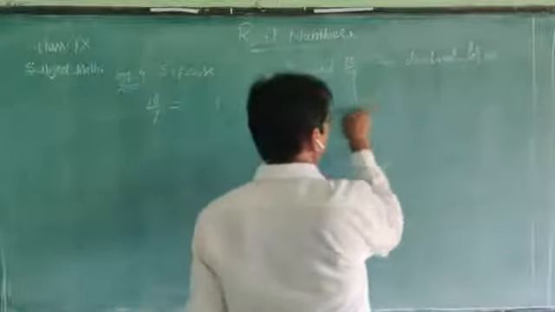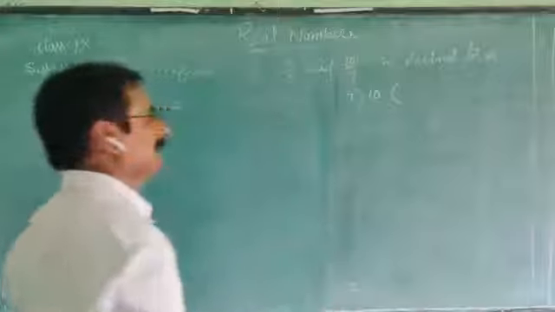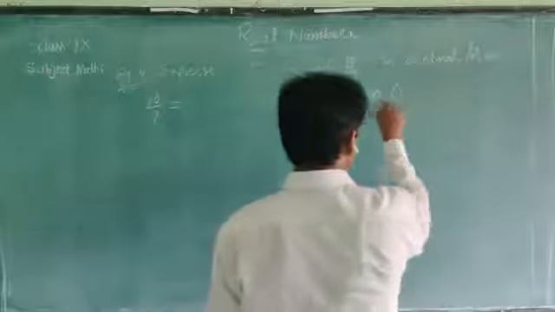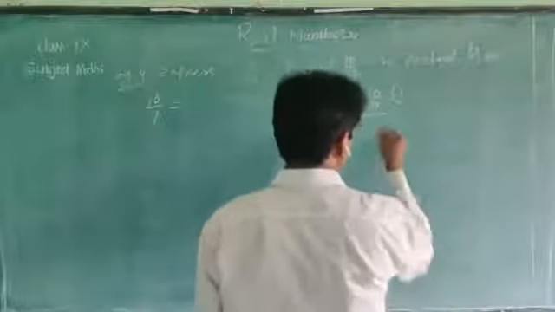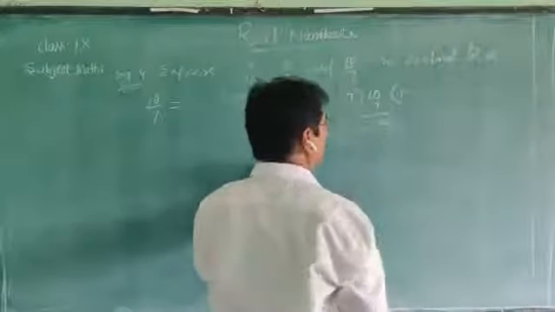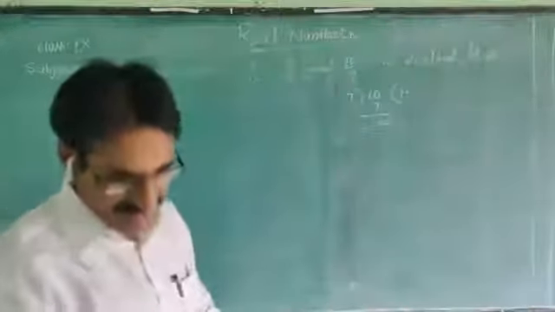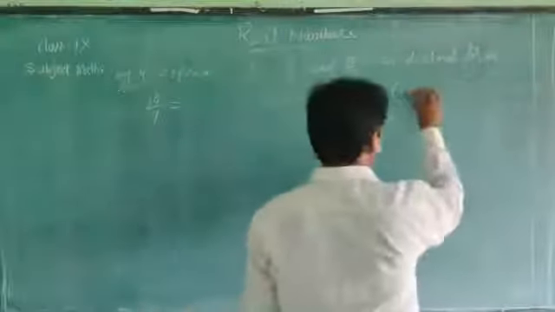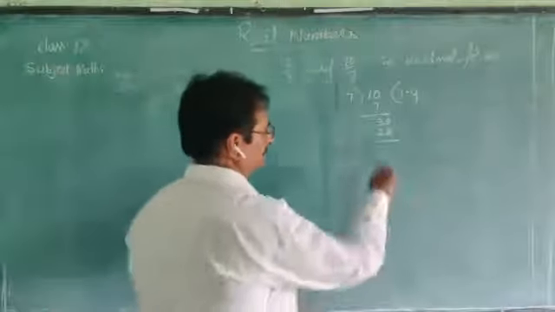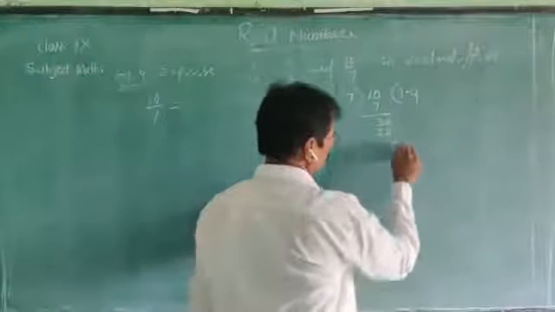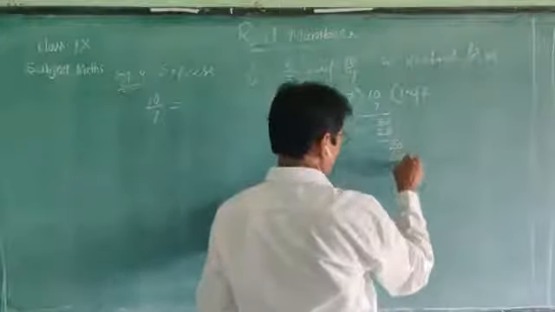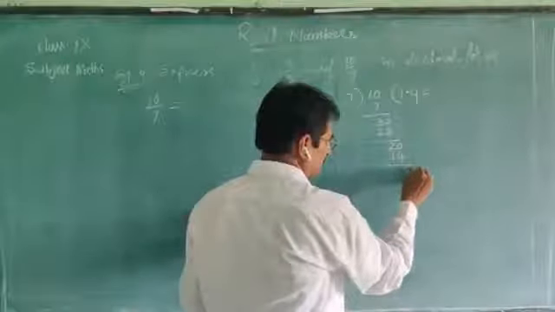Divide 10 by 7. 10 is a two-digit number, 7 is a single-digit number. We can divide 7 into 10, 7 1s 7. Now 3 is not divisible by 7. Let's put a point and take 30. 7 how many times? 7 4s 28. Next 2, 20. 7 2s 14. Next 6, 60.